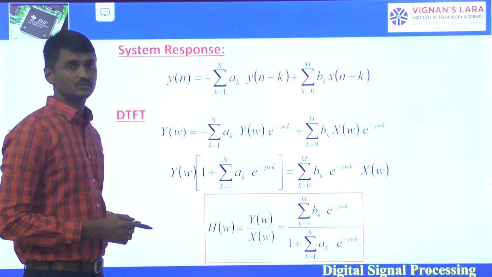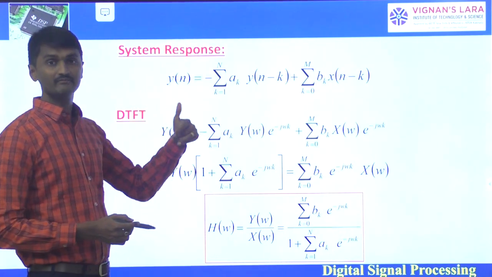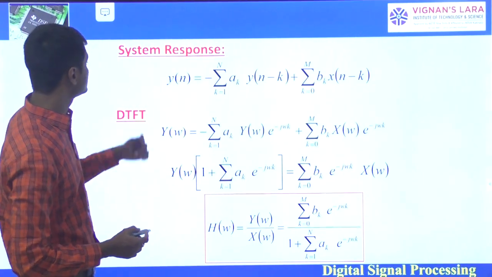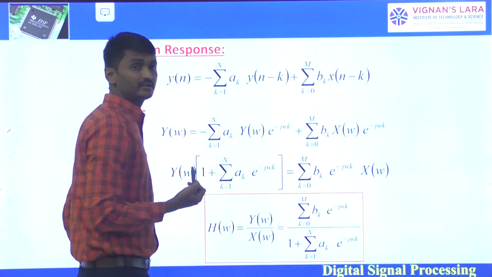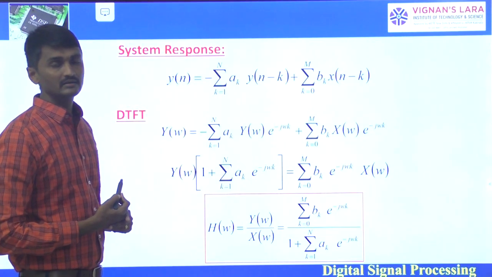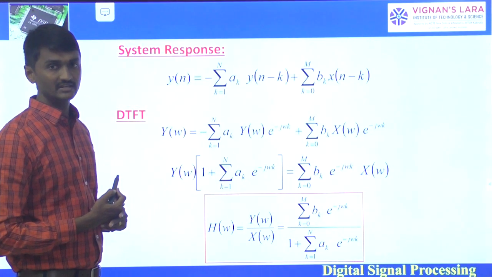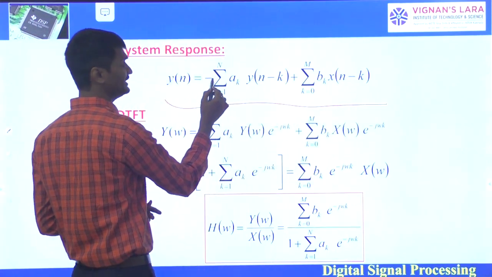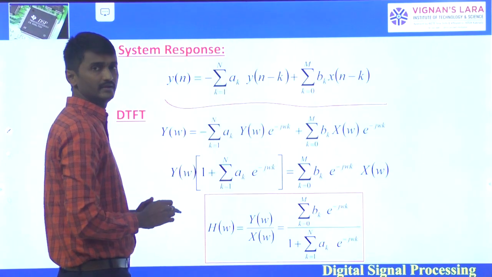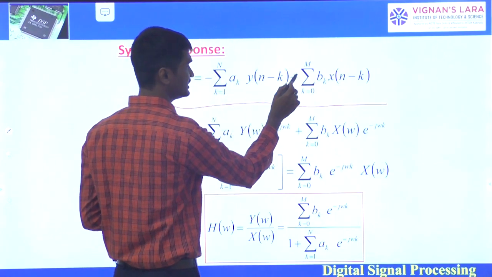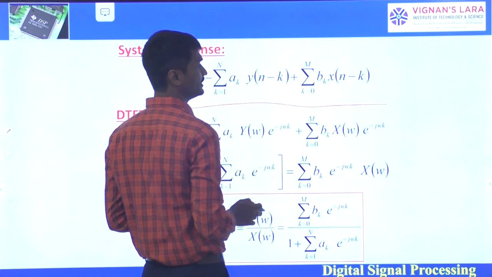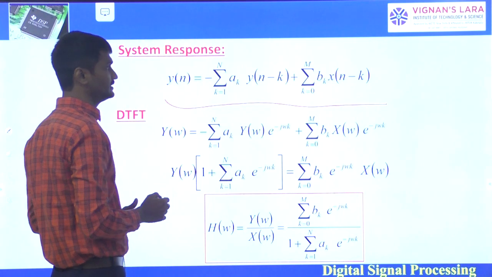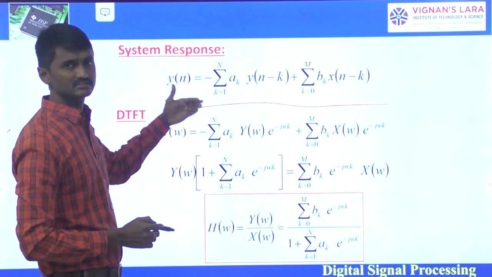So coming to the system response, we have to find the system function or transfer function in terms of Fourier transforms. We know the Nth order linear constant coefficient difference equation, that is y of n equals minus sigma k equals 1 to N a k y of n minus k plus sigma k equals 0 to M b k x of n minus k. So for this we have to find the system function.